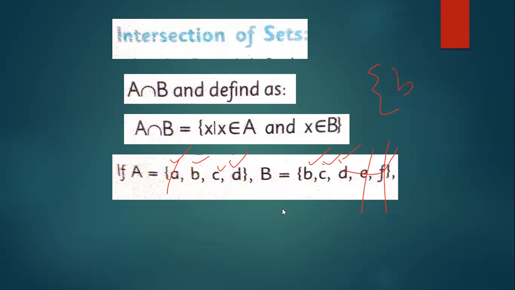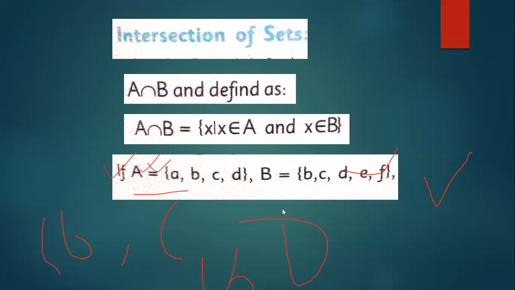So your answer will be: take one B, C here and there so take one C, and D is also common. B, C, D is your answer. So this was all about the union and intersection of sets.